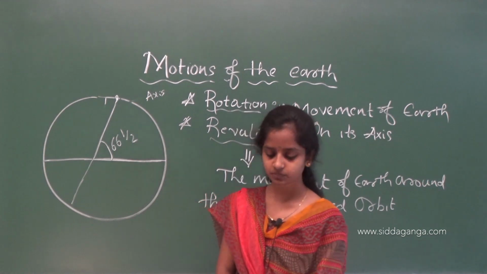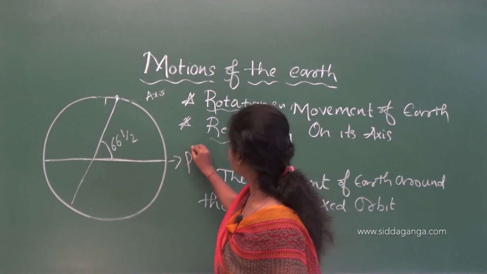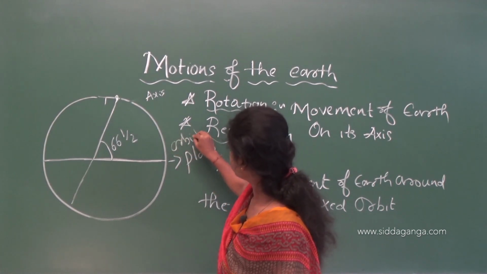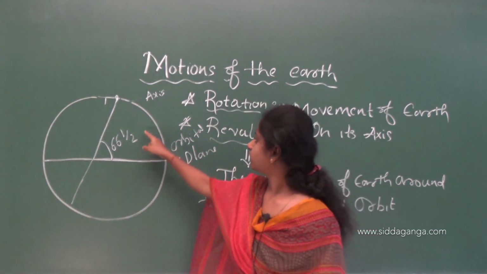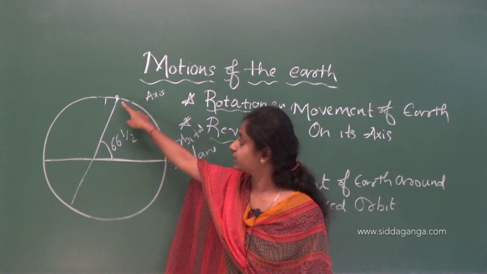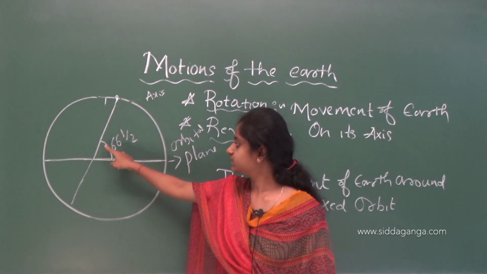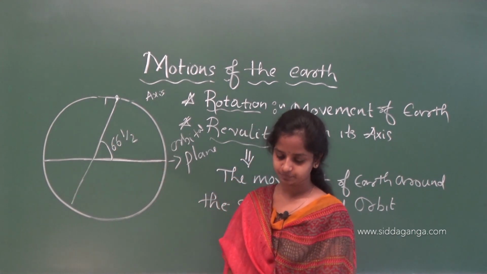Understood now? So this is the orbital plane, and this axis of the earth will make a 66 degree angle to the orbital plane.